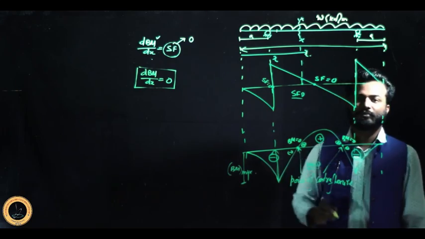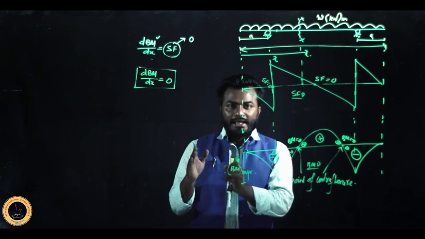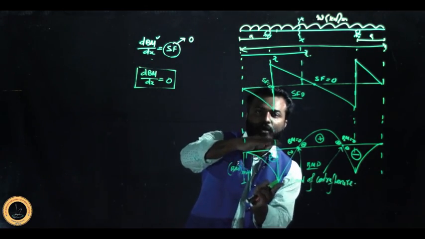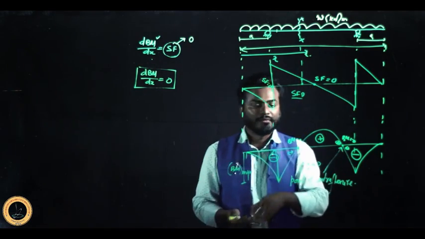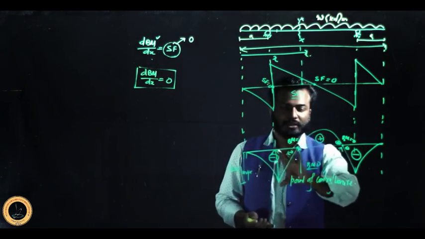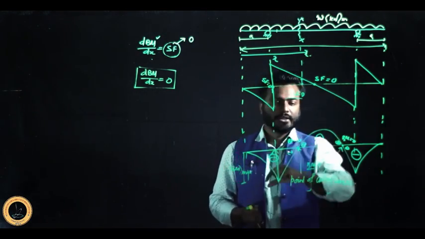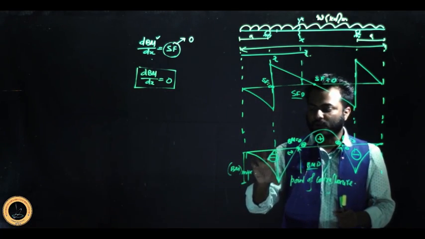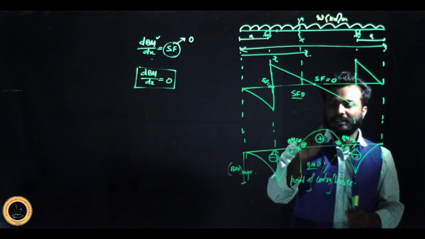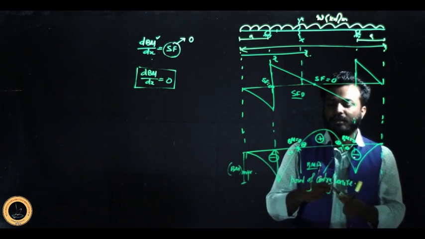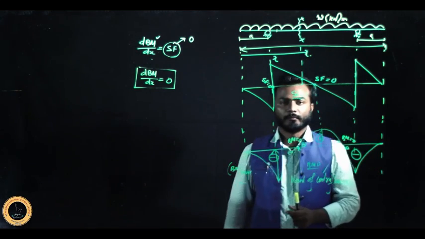It is 0. But you have to understand that I am saying the point where bending moment is maximum, at that point shear force is 0. If this is also maximum, or both are the same, then only at these 2 points the shear force should be 0. Say at this point, whatever the bending moment is, it is not maximum. This is the maximum. This is the point where the bending moment is becoming maximum. Now at this point only, the shear force will be 0.